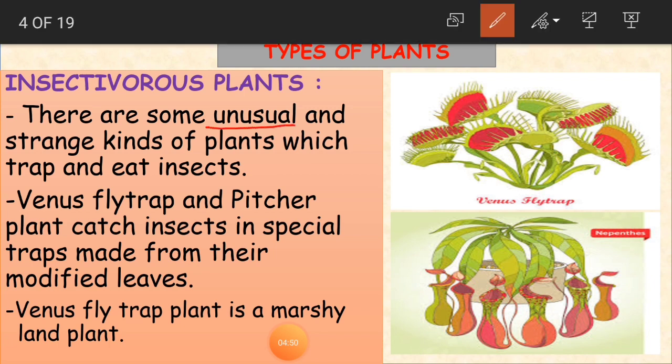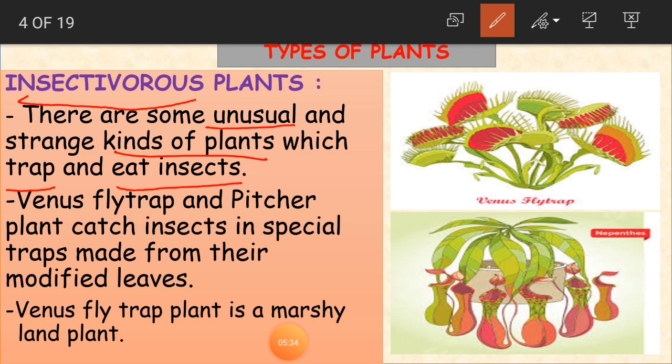Normally plants, what do they take as food, children? As I said before, they take air, they take water, and they take sunlight to prepare their food. But this insectivorous plant is unusual, not like the remaining plants. They are strange kinds of plants which trap and eat insects. They are going to trap, catch and eat insects as their food. That is why we call them insectivorous plants.